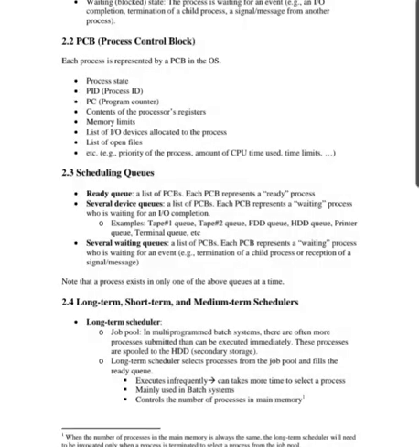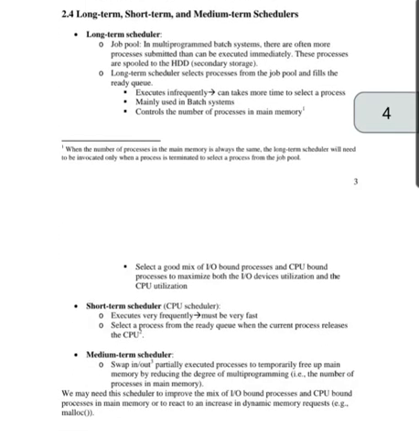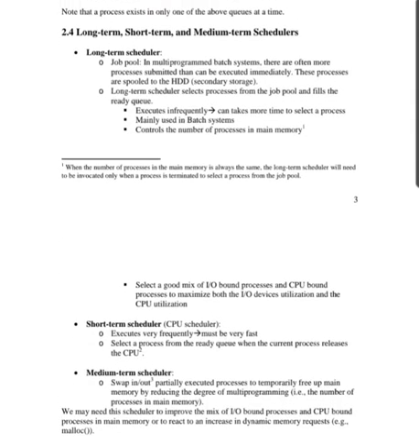Next is long term, short term, and medium term schedulers. The long term scheduler means what? In the job pool in a multiprogrammed batch system, there are often more processes submitted than can be executed immediately. These processes are spooled to the disk, that is secondary storage. The long term scheduler selects the process from the job pool and fills the ready queue.